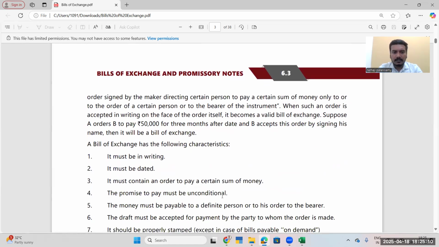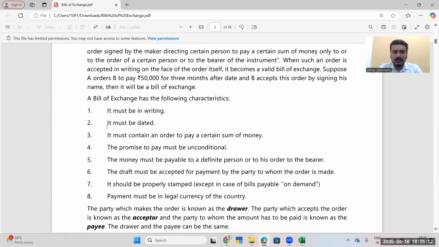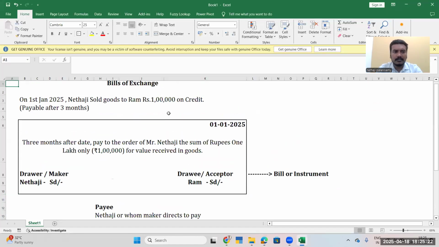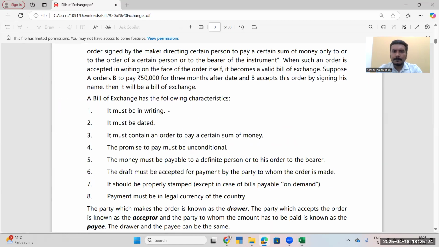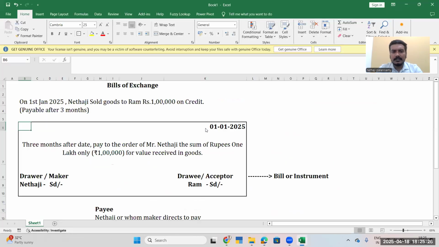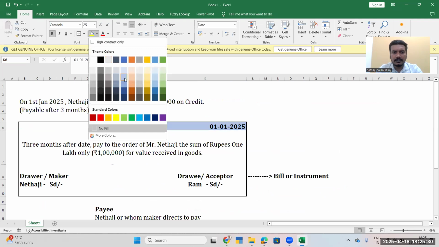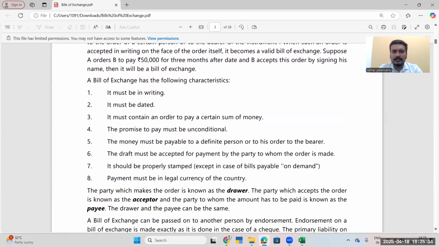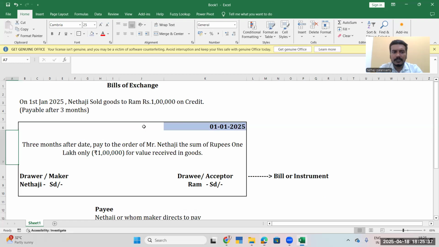So here they have explained an example. We'll come back to our example itself. A bill of exchange has the following characteristics. It must be in writing. Anything which is oral cannot be taken as a bill of exchange. We are very clear here. So is it in writing? Yes, it is in writing. Okay, it must be dated. Is it dated? Yes, it is dated. It must contain an order to pay a certain sum of money.